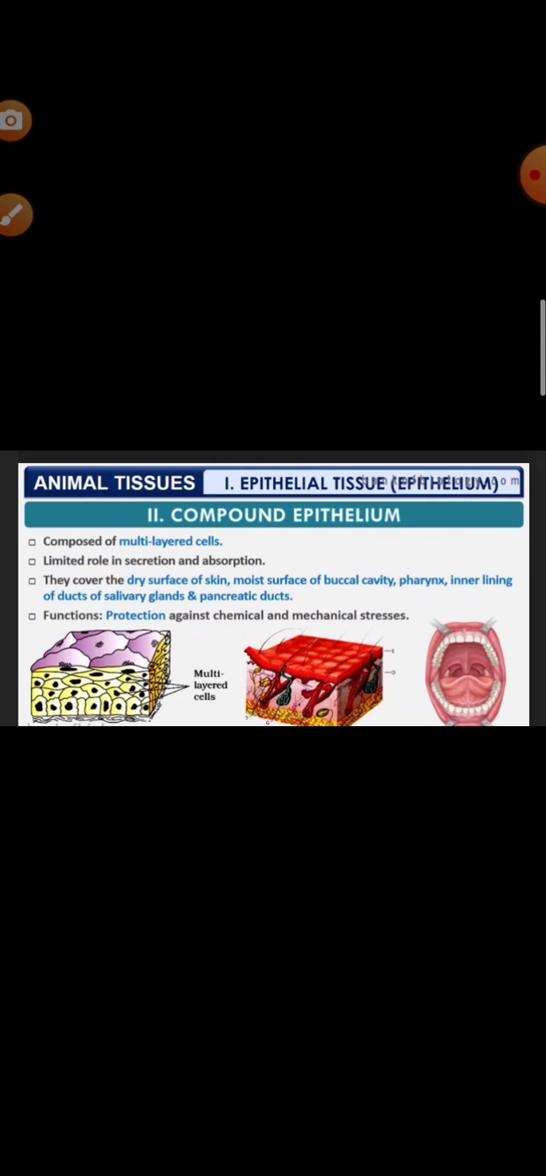Now we will know about the compound epithelium. The compound epithelium normally covers surfaces where regular replacement of cells is necessary due to wear and tear of the cells. This compound epithelium helps in protection against chemical and mechanical stress. Where is it found? On the dry surface of the skin, the moist surface of the buccal cavity, pharynx, the inner lining of the duct of the salivary gland, and the pancreatic duct. Basically, they play a limited role in secretion and absorption.